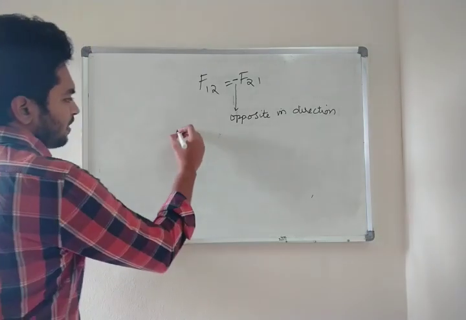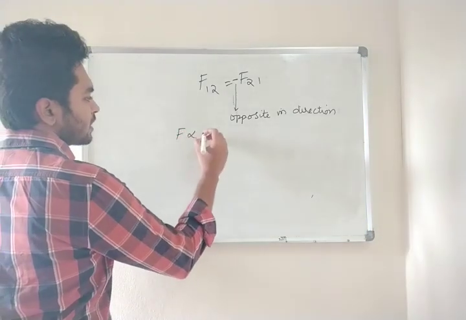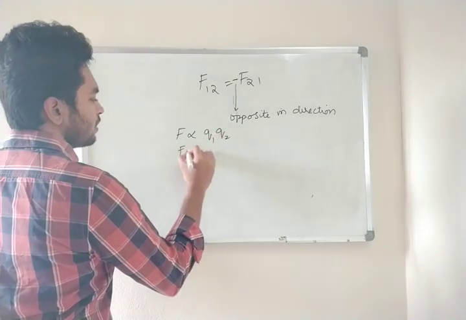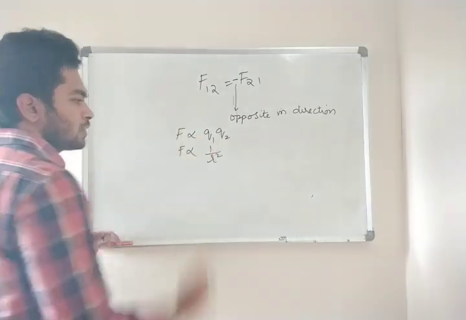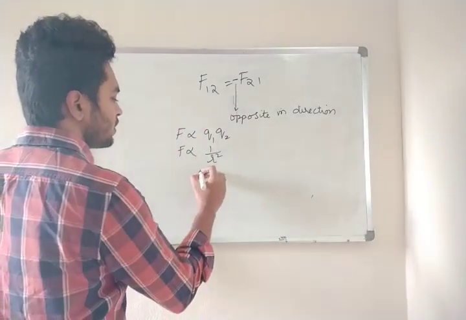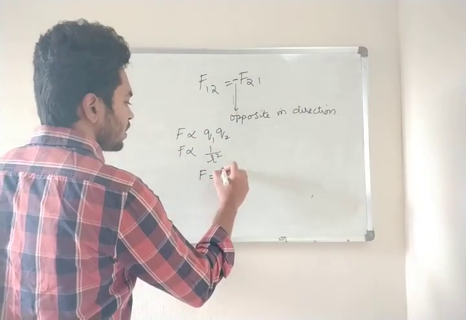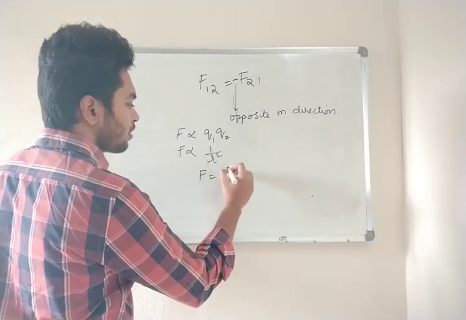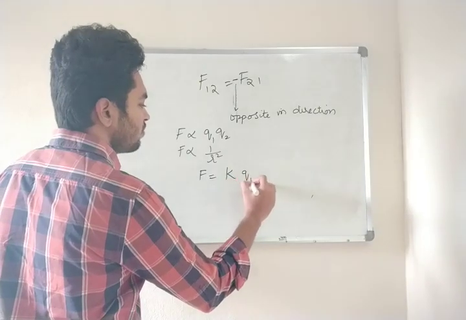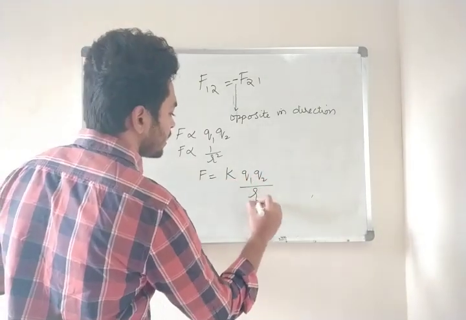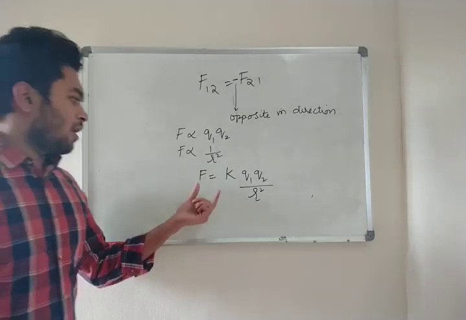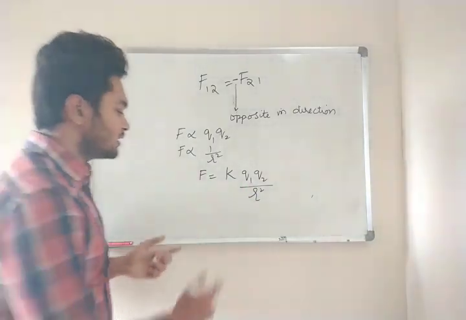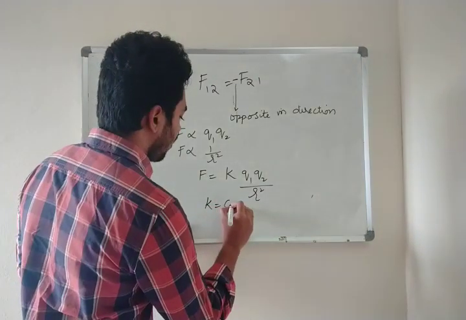Now, previously we know what Coulomb told. F is directly proportional to Q1, Q2, and F is also inversely proportional to 1 by R square. Now, to make it an equation, to remove the proportionality we are going to use a constant K. F equal to K Q1 Q2 by R square. Now, what is this K? K is a constant.